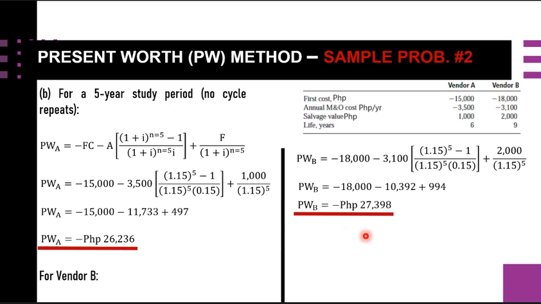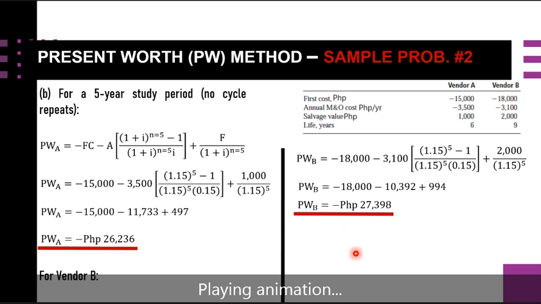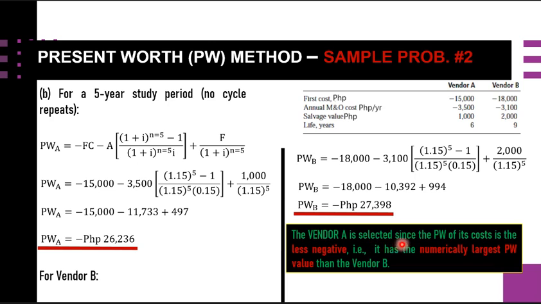So we can say that vendor A is selected since the PW of its cost is the less negative, that is, it has the numerically largest PW value than vendor B. Okay, so I think we are done with this sample problem number 2. To have a better grasp of the application of the present worth method, we will proceed now to some supplementary problems.